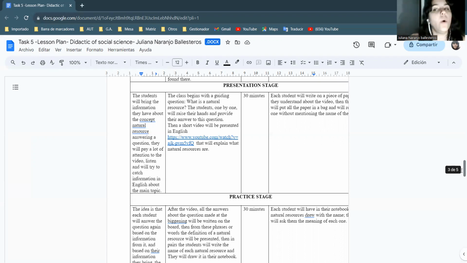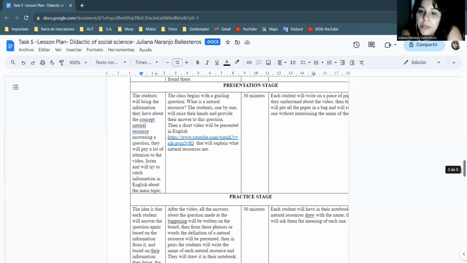So they are going to have all these answers they have, and I'm going to start with this, the previous knowledge. They will pay a lot of attention to the video after bringing me all the definitions they have, because the idea is to listen and read the information from the video and try to catch what is the definition of a natural resource. Here I have the definition from the video, I have the link for it because the idea is to have all the materials ready.